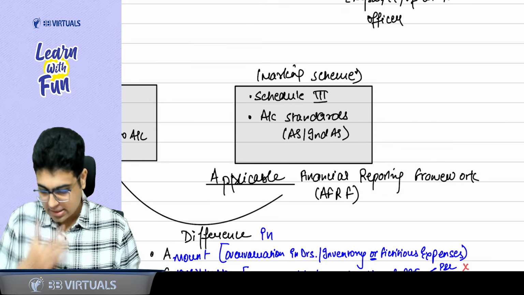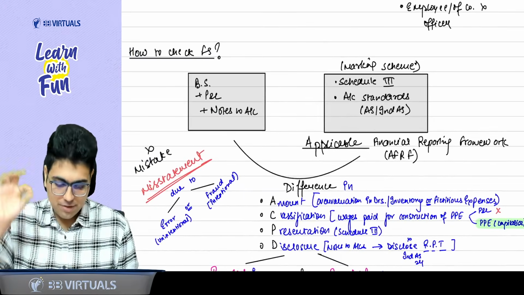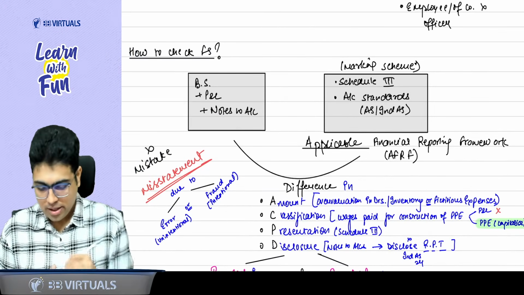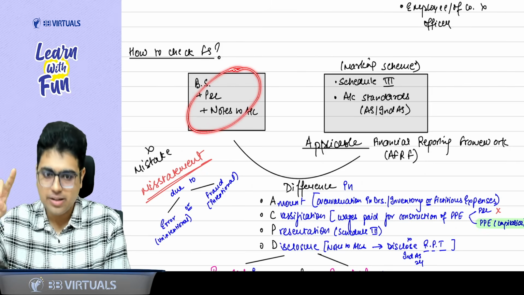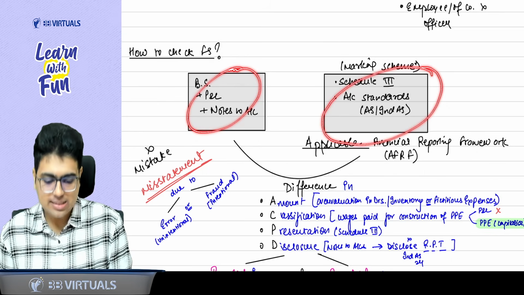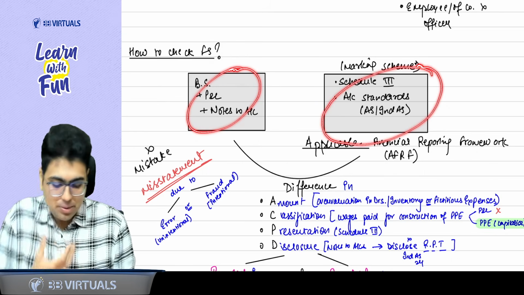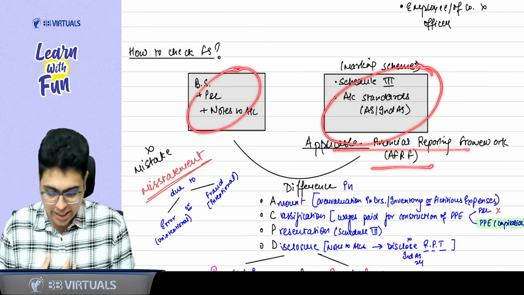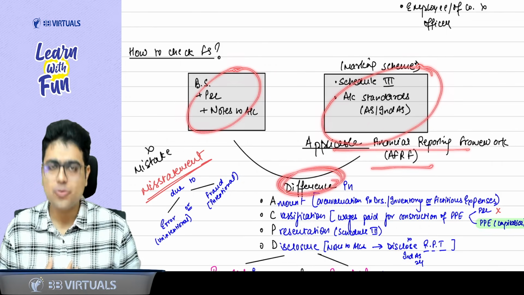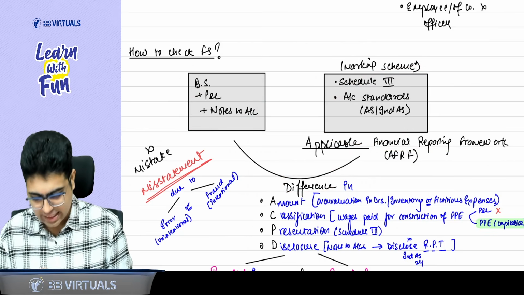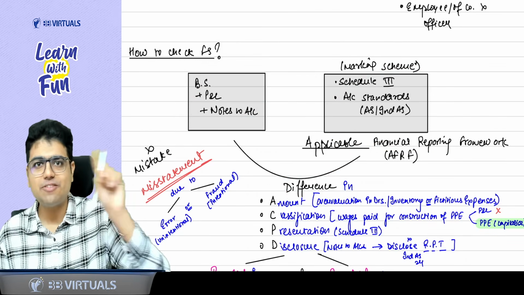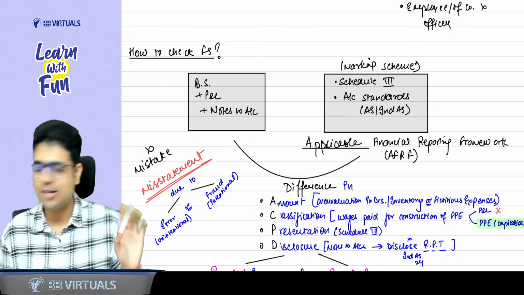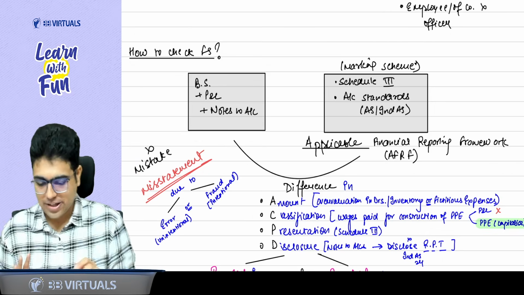Now understand one more concept. If the financial statements, the way they are prepared, and the financial statements, the way they should have been prepared as per the applicable FRF, if there is a difference between the two, what is that difference called? That difference is called a misstatement. Not a mistake. Don't use the word mistake. We will call it a misstatement. So what is a misstatement in the financial statement?